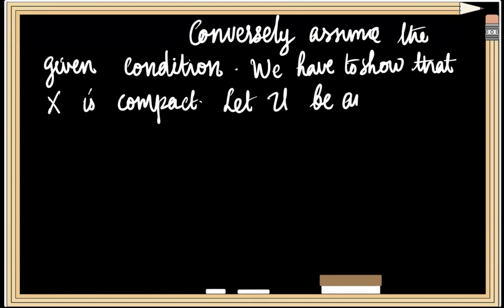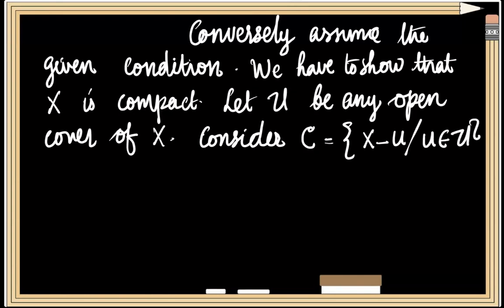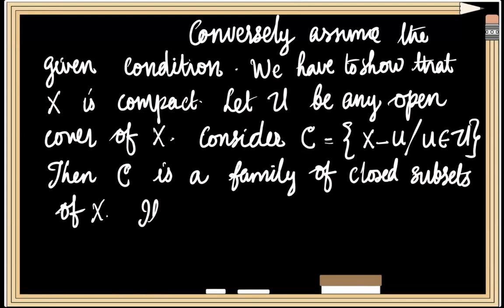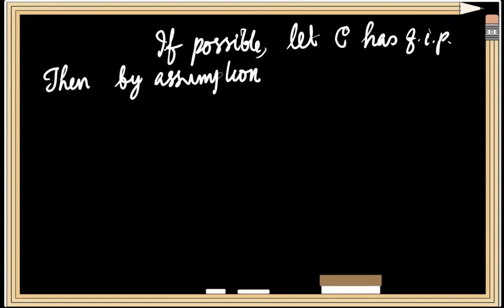Let U be any open cover of the space X. Now consider a new family, say C, which is defined as the complement of U, that is X minus U, for every U element of family U. Then C is a family of closed subsets of X. If possible, assume that this family has FIP.